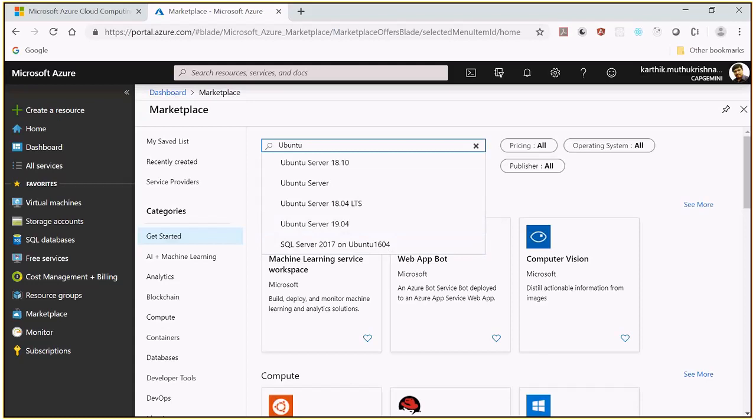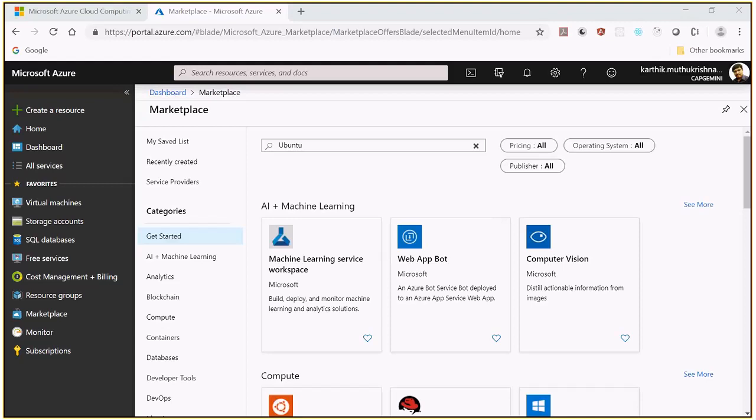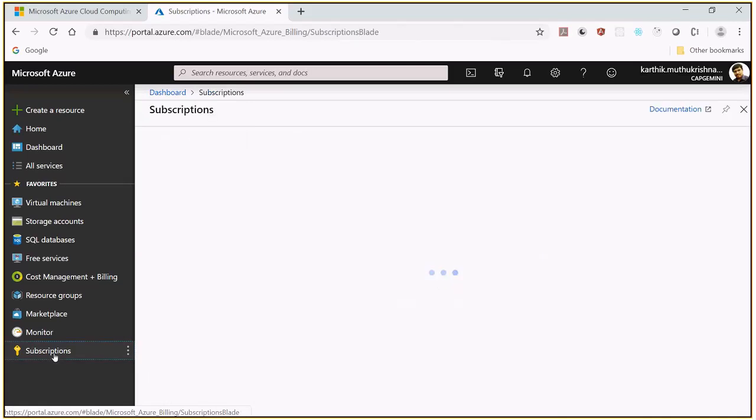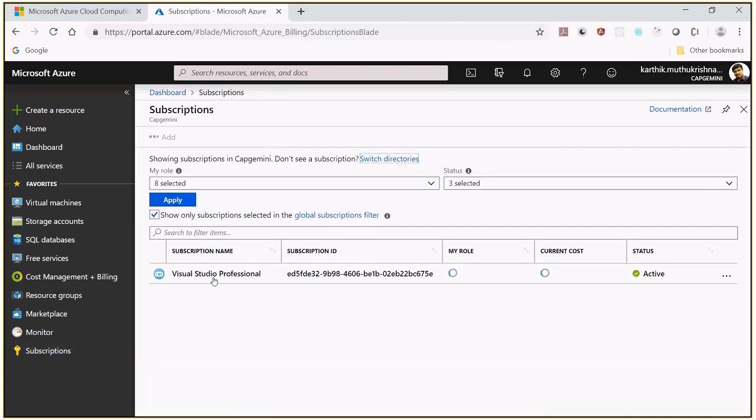Then the next one will go with the subscription details. So as I click the subscription, you can see my subscription is Visual Studio Professional subscription. Currently I have used around 531 rupees in this month so far. With the 531, I have done 2 trainings.